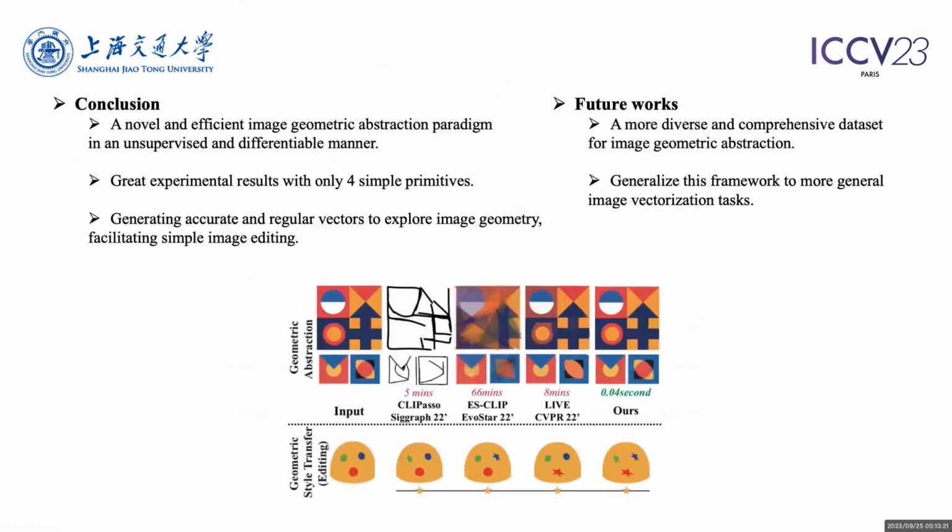To conclude, this work proposes a novel and efficient image geometric abstraction paradigm in an unsupervised and differentiable manner. Experimental results on various datasets and tasks demonstrate that our framework generates accurate and regular vectors to exploit geometric information of images with a combination of only 4 simple primitives, facilitating straightforward controllable shape editing by simply editing primitives during inference. In the future, we are dedicated to collecting a more diverse and comprehensive dataset for the image geometric abstraction task, and we also intend to generalize this framework to more general image vectorization tasks.